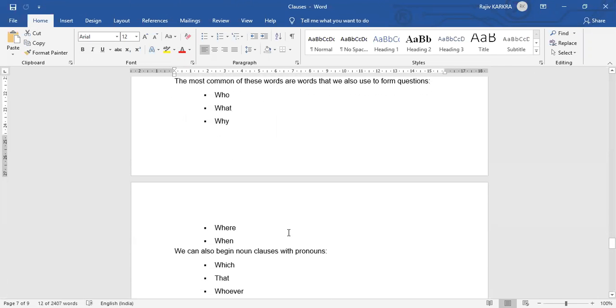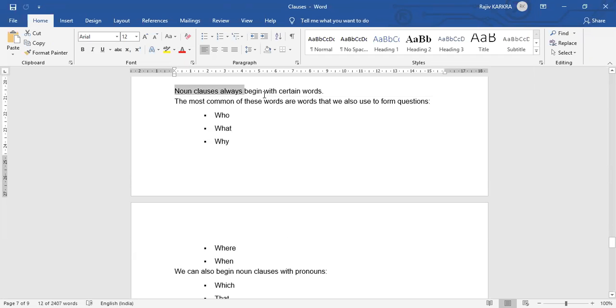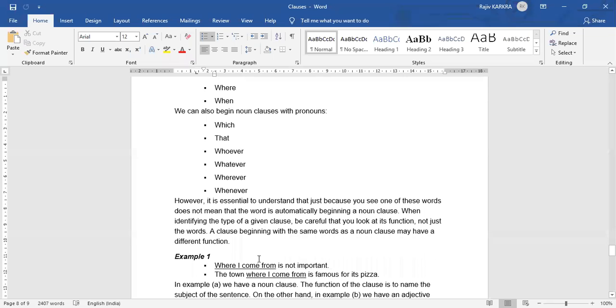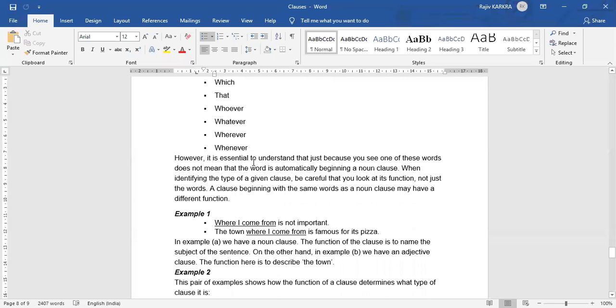So noun clauses को हम लिखते कैसे हैं? Noun clauses always begin with certain words: who, what, why, where, when. We can also begin the noun clauses with pronouns: which, that, whoever, whatever, wherever, whenever. Right? So it is essential to understand that just because you see one of these words does not mean that the word is beginning a noun clause.